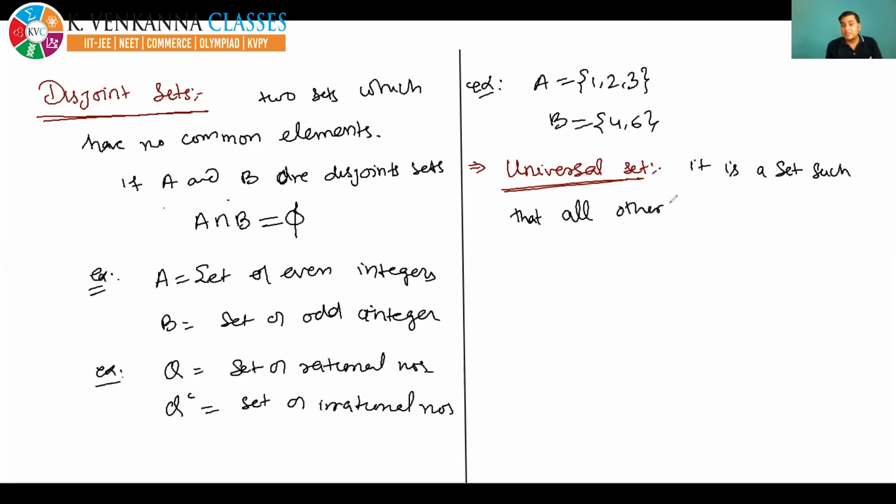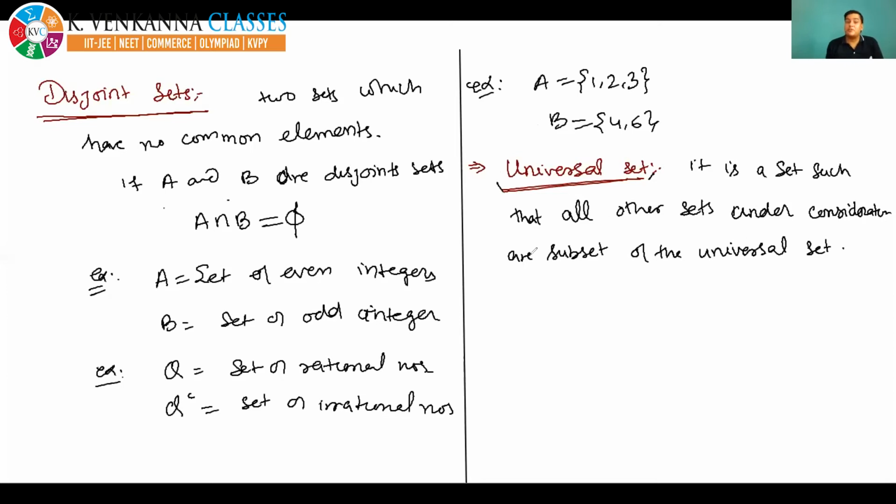You can say it is a superset of all other sets. That is the same thing. That means all other sets under consideration are subsets of the universal set.